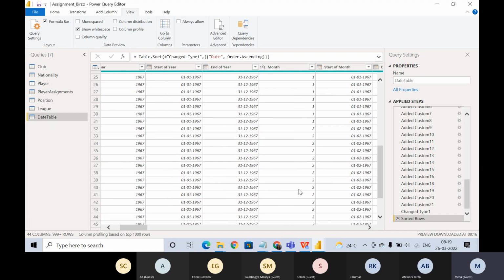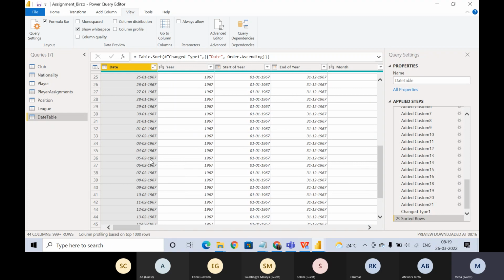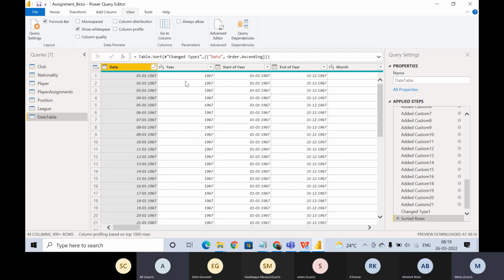If you go to month, you will see 2 instead of 1, because this is the 2nd month. So that's how it's getting created. All the columns depend on the values that we have in the date column.